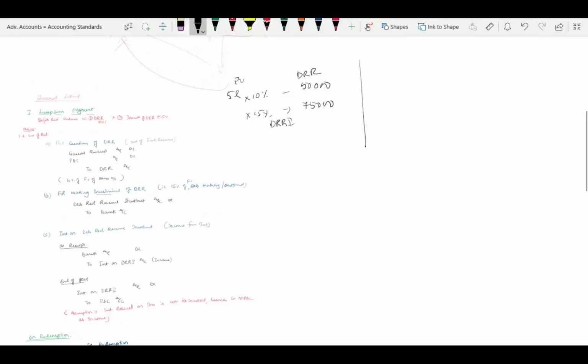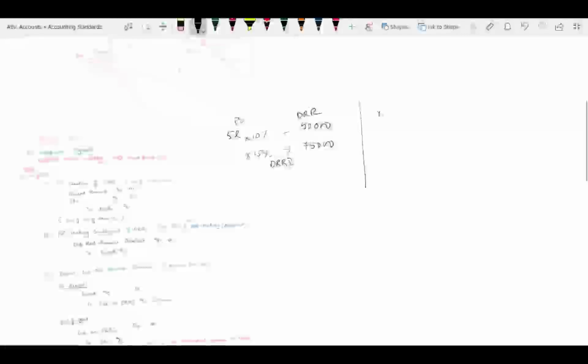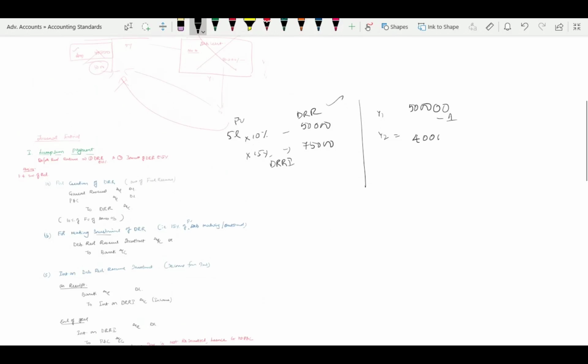Correct? Now imagine the same on an installment basis. In year 1, 5 lakh, so these figures hold good. In the second year, suppose 1 lakh is redeemed. That means only 4 lakh is there. So on 4 lakh the amount will be revised. It is sufficient to maintain 40,000 as DRR, and 4 lakh into 15% is 60,000 in DRRI. That means 50,000 minus 40,000, so 10,000 you can withdraw. That is the reversal, the same last entry you get.